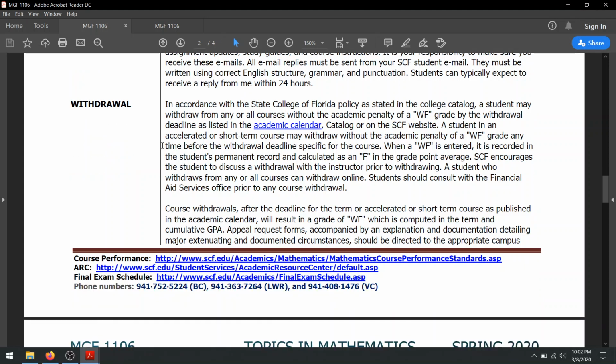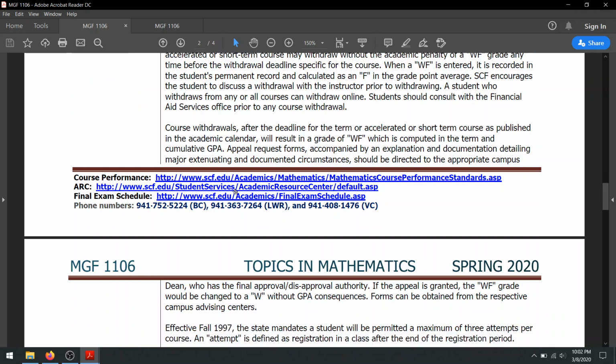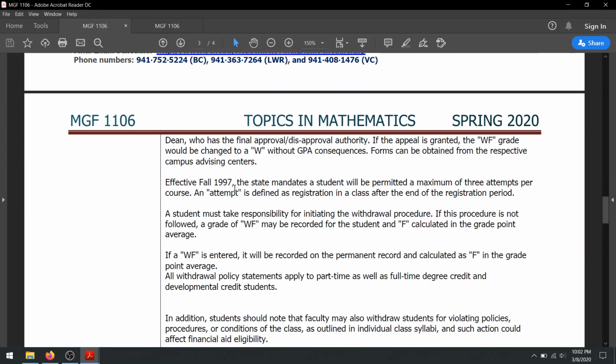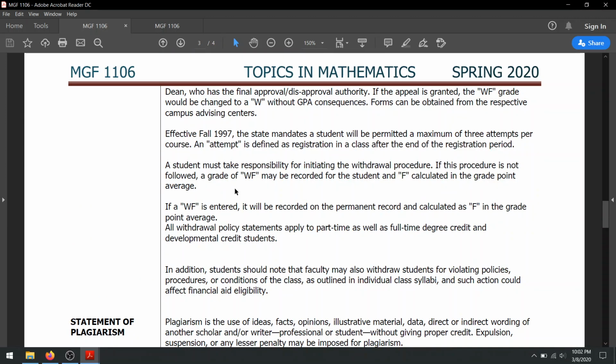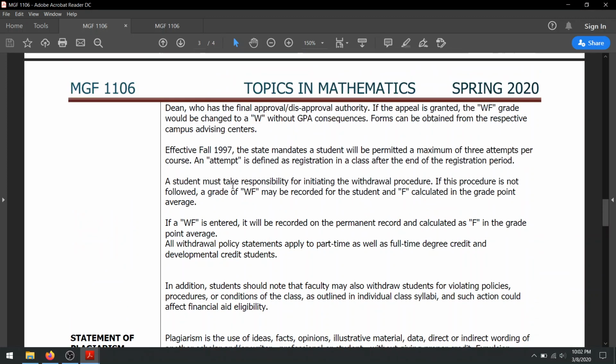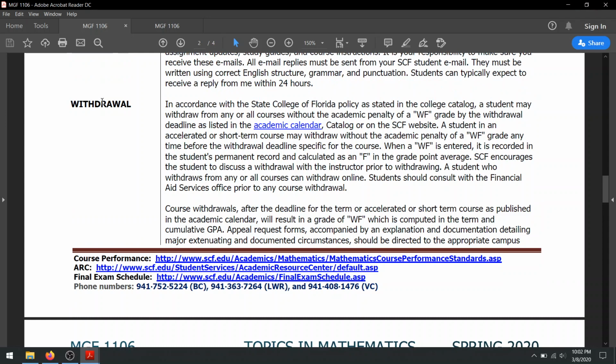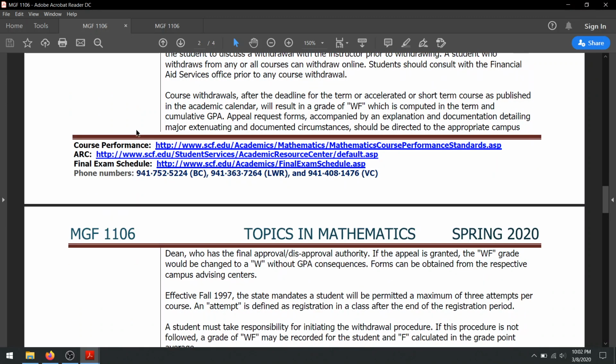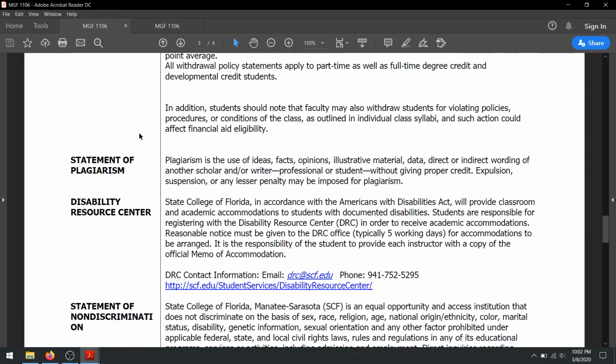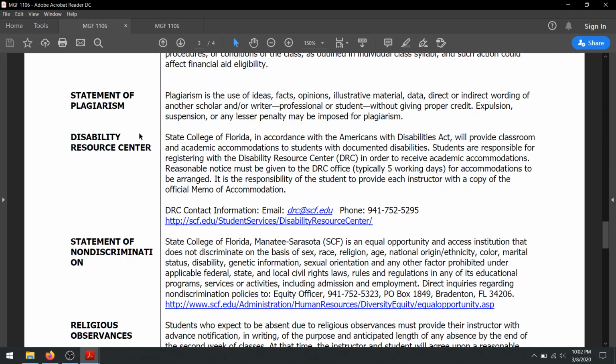Withdrawal, I will let you know the withdrawal date before it pops up. This is a second 8-week course, so I'm not 100% sure what the date is. It'll probably be in about 5 or 6 weeks or so. But basically, the main thing with withdrawals is that it depends. Either I give you a W and it doesn't hurt your transcript or your GPA. After the withdrawal date, I do have to give you what's called a WF, and that does hurt your GPA. So just be aware of that, but I will let you know when that date comes.